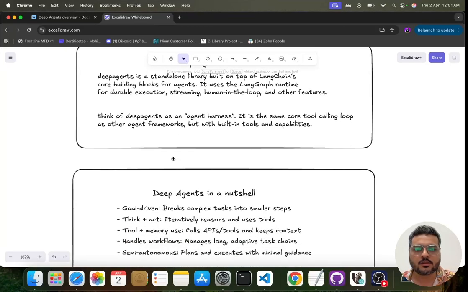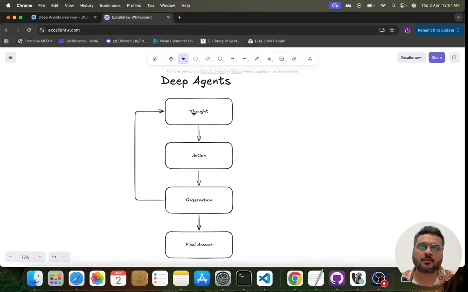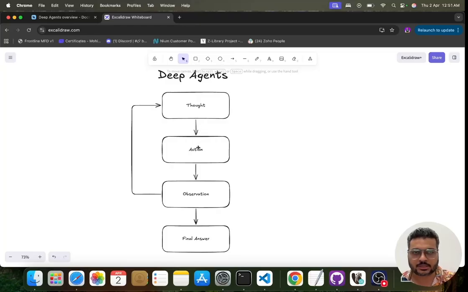Okay, let's quickly see how an agent works. You have a problem statement. That problem statement can be broken down into multiple thoughts. For each thought you can have an action, right? A thought can also be dependent, that is, to achieve this one I have to complete this one first. All that decisioning and understanding, agents do by themselves, and then they take an action. From that action you get some result. That result is observed again, and then we see what the next thought should be.